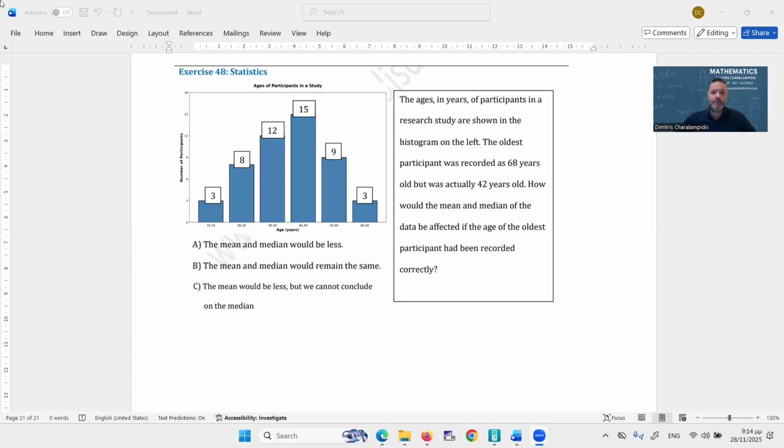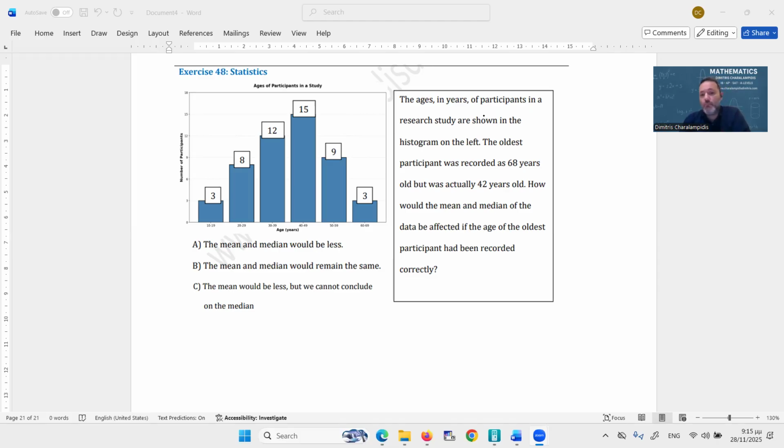Exercise 48. The ages in years of participants in a research study are shown in the histogram on the left. So we can see that from 10 to 19 we got 3 participants, from 20 to 29 8, from 30 to 39 12, from 40 to 49 15, from 50 to 59 9, and then finally from 60 to 69 we got 3 participants. The oldest participant was recorded as 68 years old, but he was actually 42 years old.